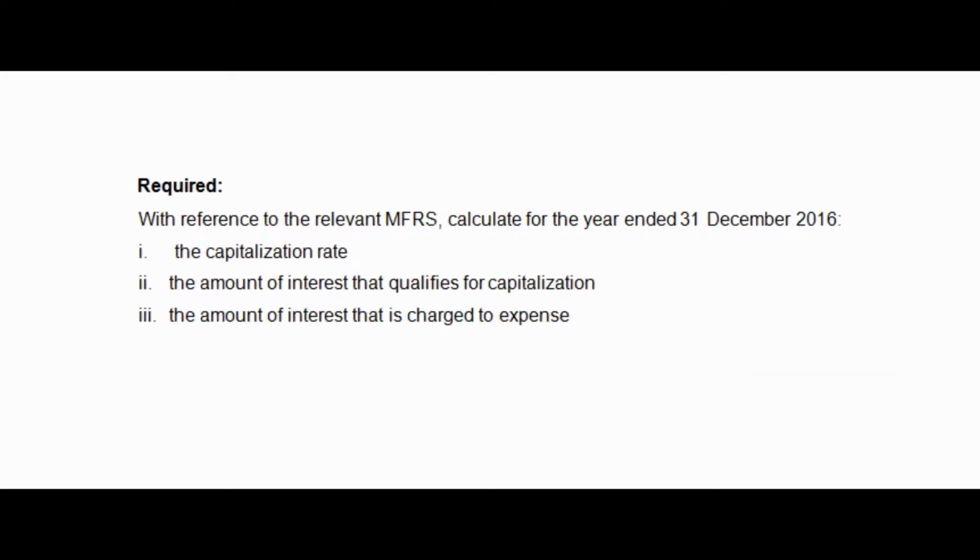With reference to the relevant MFRS, calculate for the year ended December 31, 2016. First, the capitalization rate. Second, the amount of interest that qualifies for capitalization. Third, the amount of interest that is charged to expense.